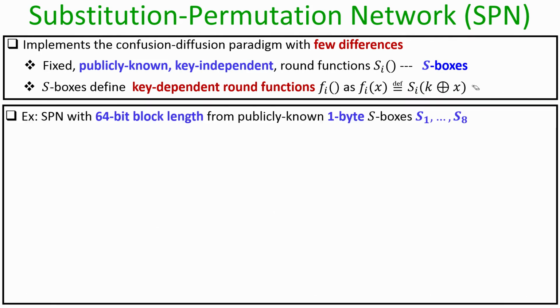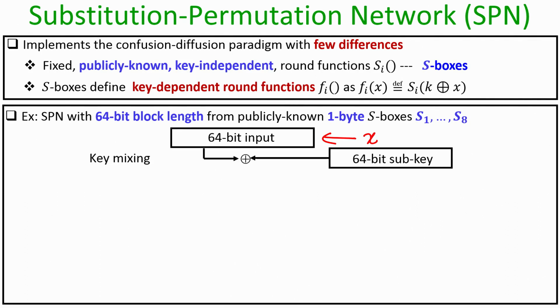So, again, to demonstrate how exactly an SPN works, let us discuss how we are going to construct a keyed permutation with a block size of 64 bits, assuming that we are given 8 S boxes. Those S boxes we denote as S1, S2, up to S8, and they are publicly known, they are key independent. So, this is the x input for my keyed permutation, which I denote as x.